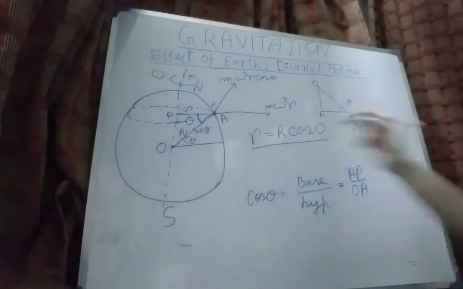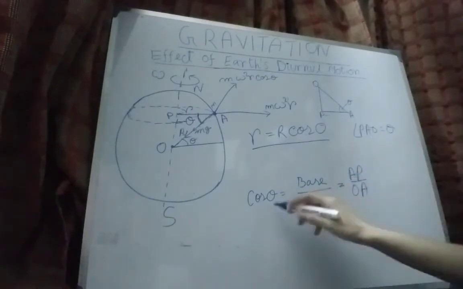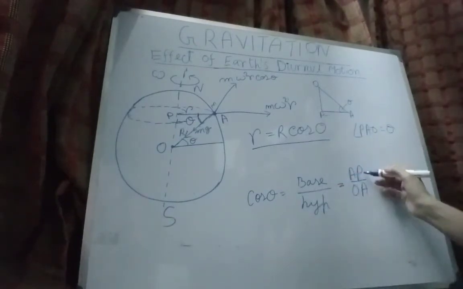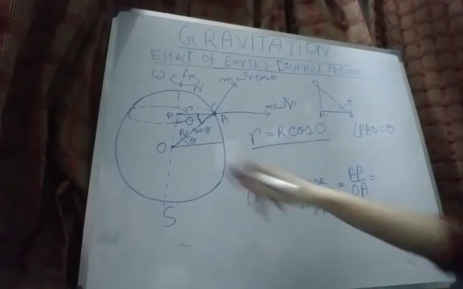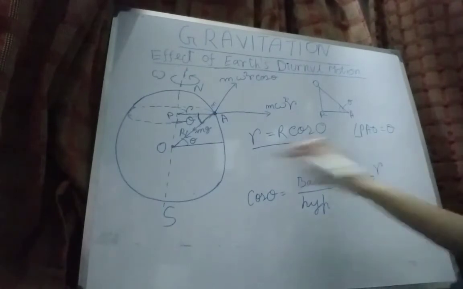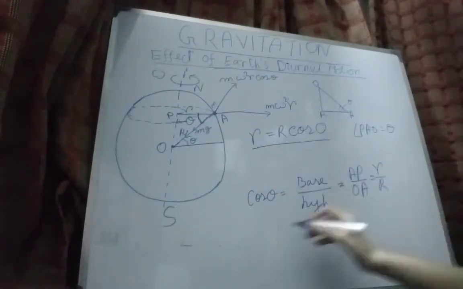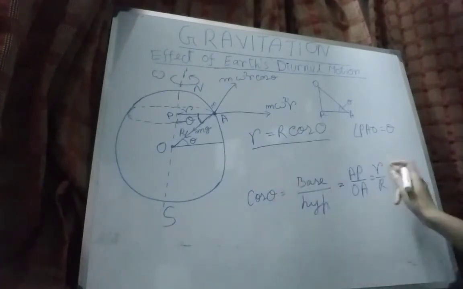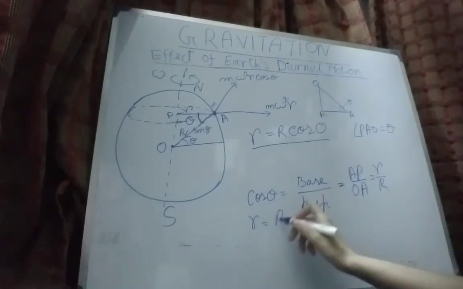So cos theta equals base by hypotenuse equals AP by OA. AP is small r, and OA is capital R. So cos theta equals small r by R, so small r equals R cos theta.